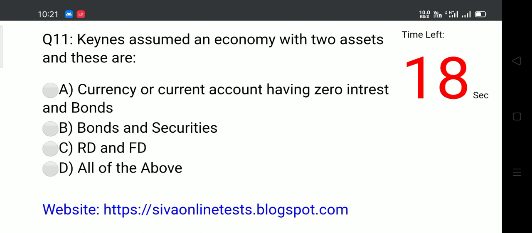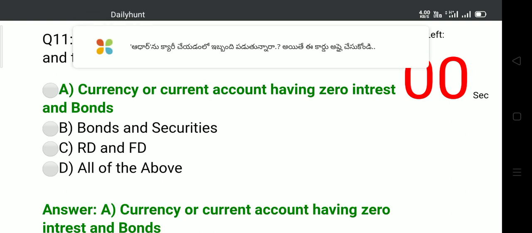Question 11. Keynes assumed an economy with two assets, and these are. Options. A. Currency or current account having zero interest and bonds. B. Bonds and securities. C. Road and FD. D. All of the above. Answer. A. Currency or current account having zero interest and bonds.